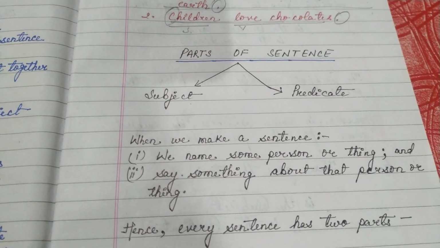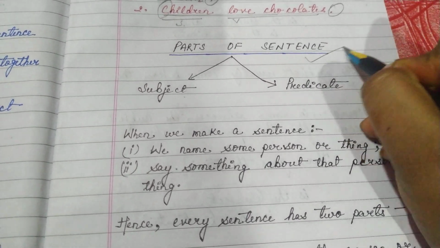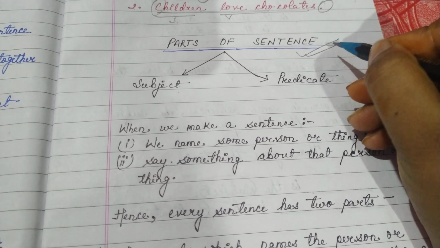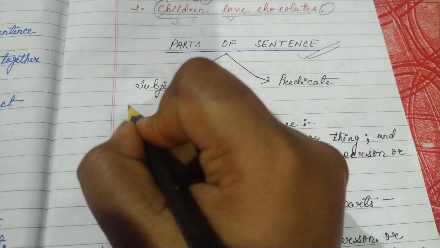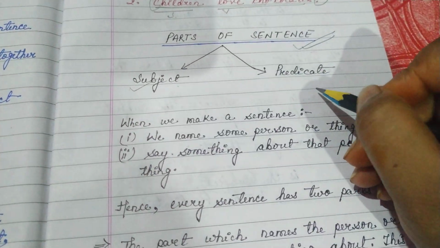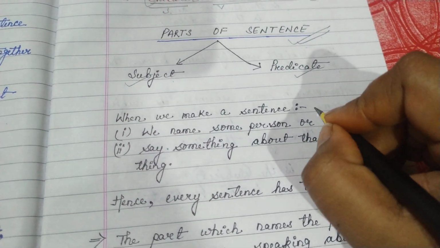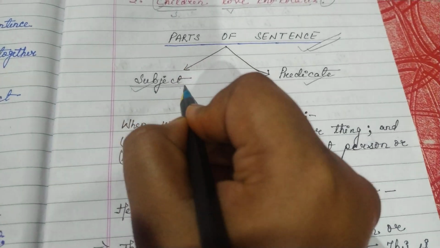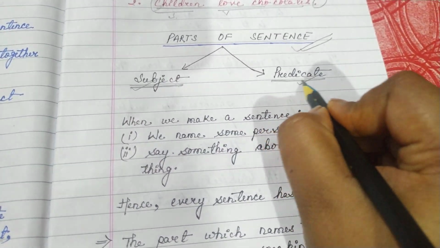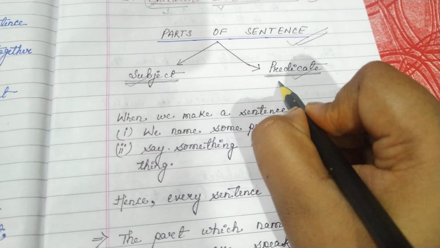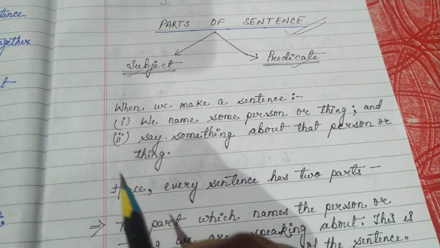Okay, now let us move on to parts of a sentence. So in a sentence there are two parts. First part is subject and the second part is predicate. Remember, one is the subject, and the rest of the sentence is the predicate.